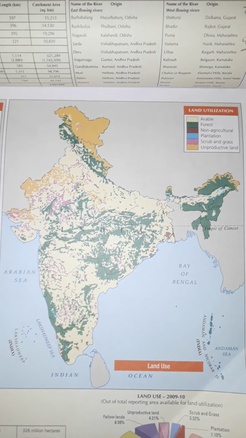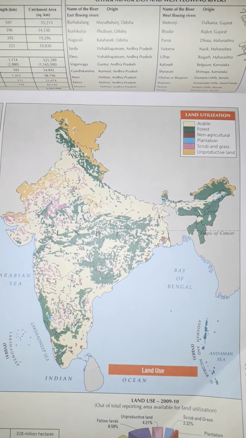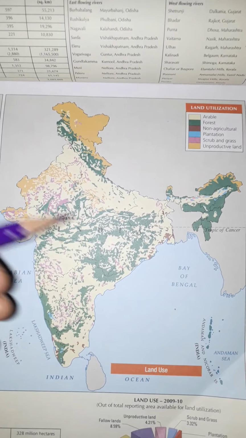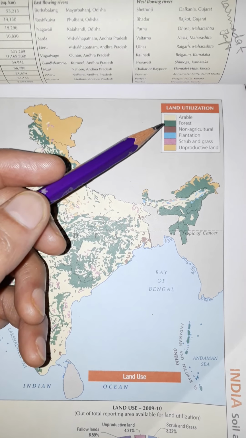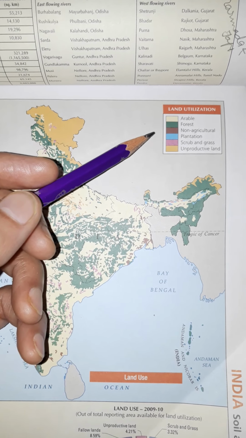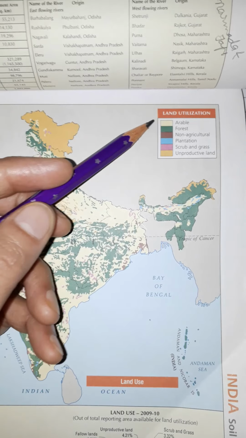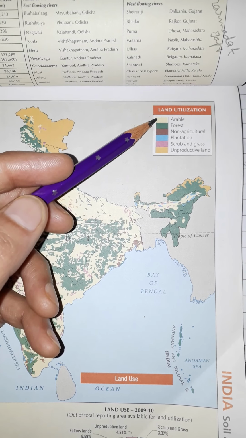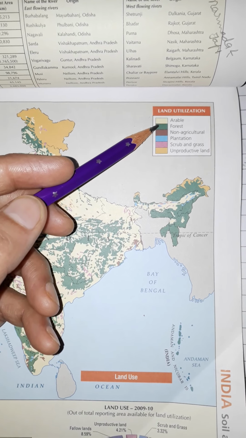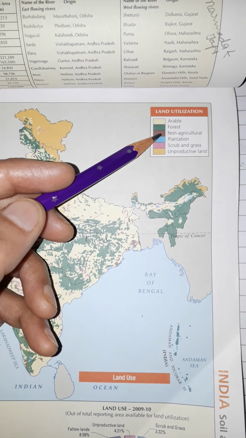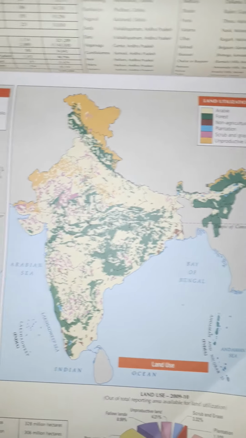Children, now we are going to study Chapter 3 of Geography, Agriculture. As in this map you can see the land utilization. As we all know, India is an agriculturally important country. So in this land utilization, arable means the land which is utilized for agriculture, then forest and non-agricultural land, plantation, scrub and grass, and unproductive land.